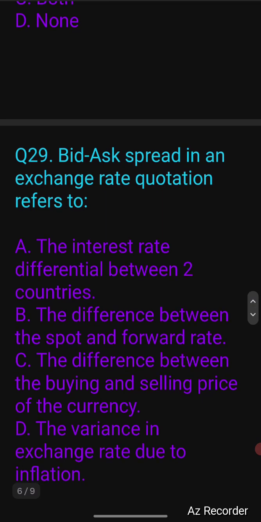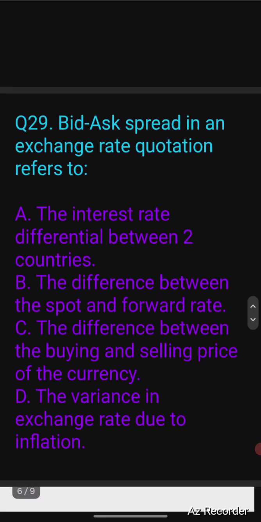Bid-ask spread in an exchange rate quotation refers to the interest rate differential between two countries, the difference between the spot and forward rate, the difference between the buying and selling price of the currency, and the variance in exchange rate due to inflation. So the answer in the question will be option number C.